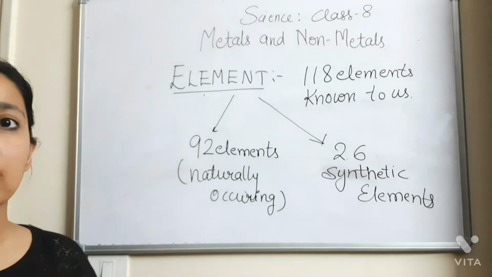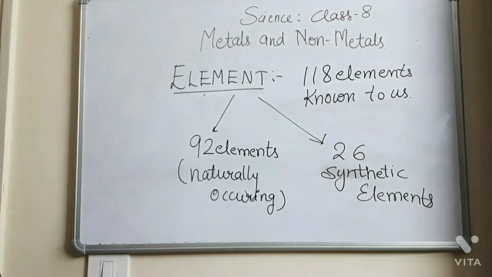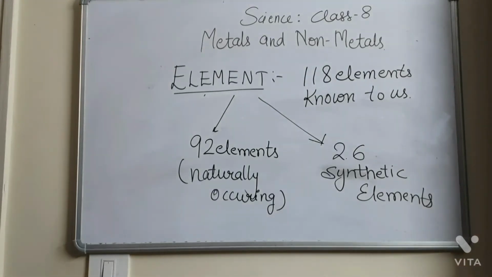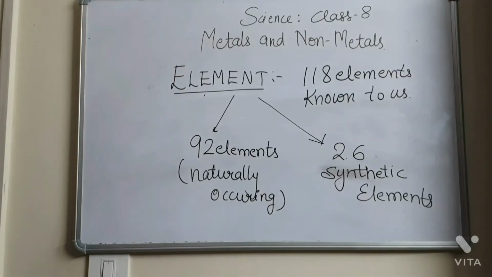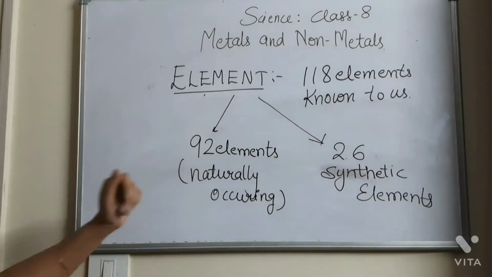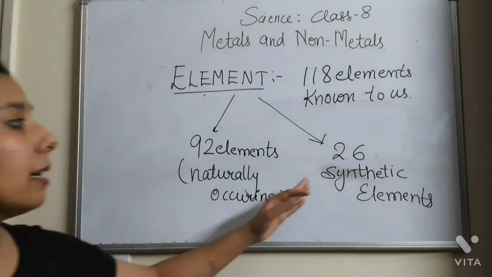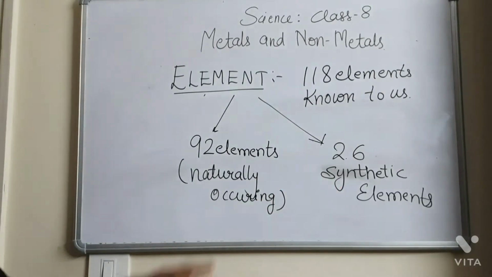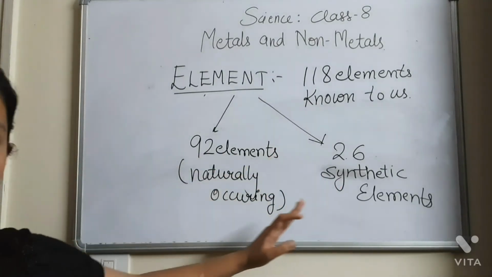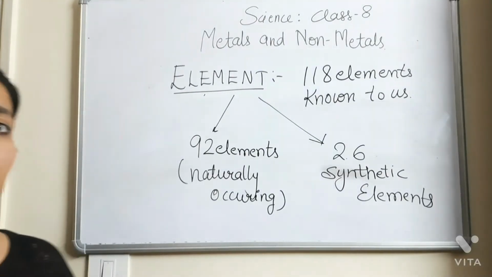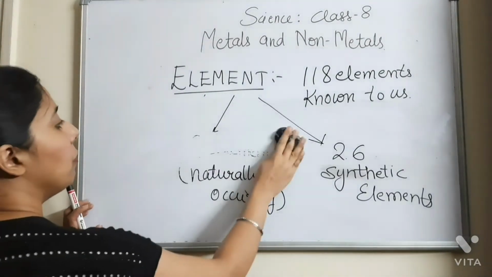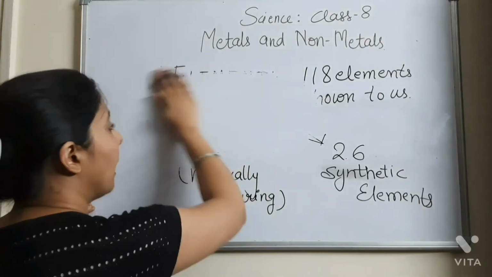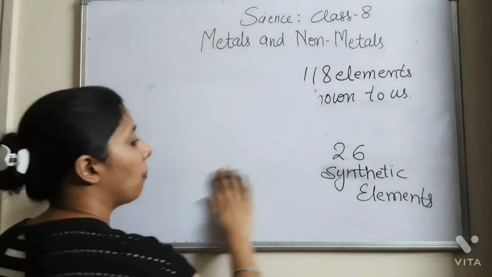I hope this topic is clear to you. So this is how the elements are classified on the basis of their occurrence, whether they are naturally occurring or synthetic elements. The next classification of the elements is on the basis of their properties. Now we will be studying the classification of elements on the basis of their properties.